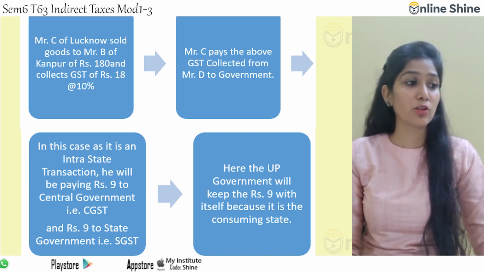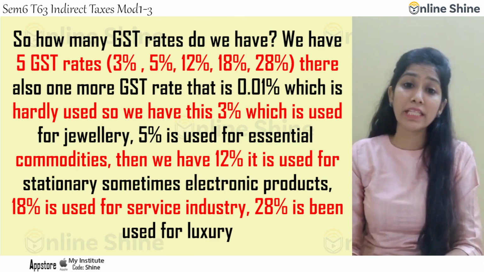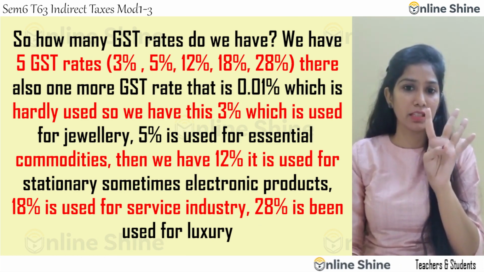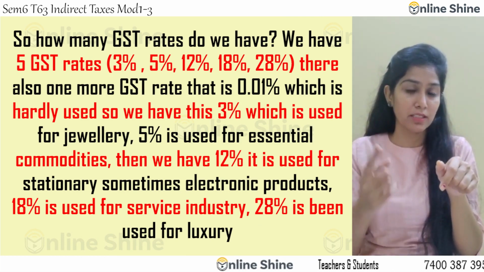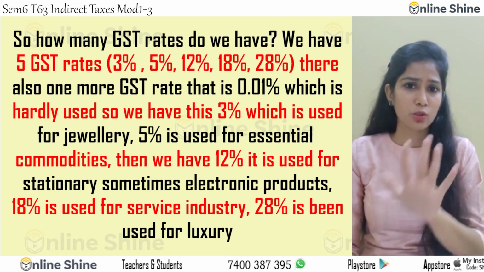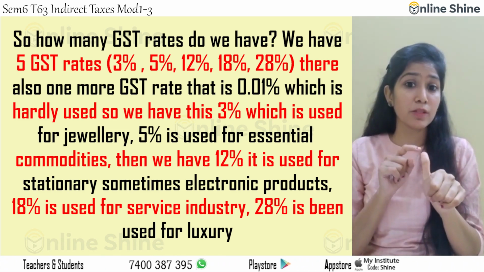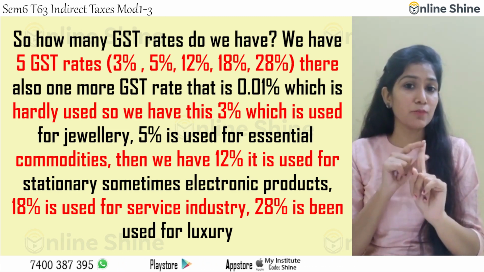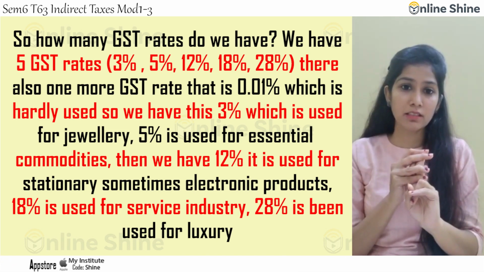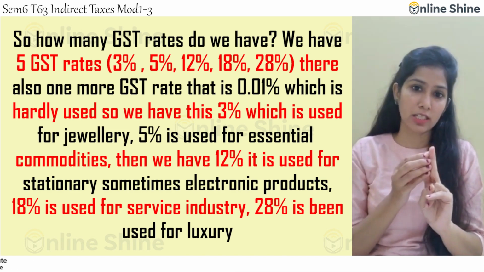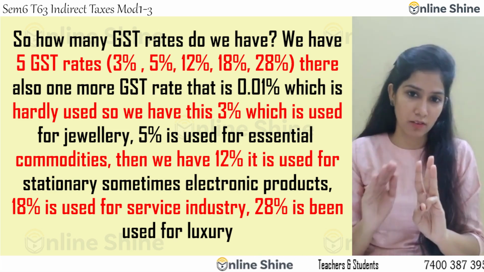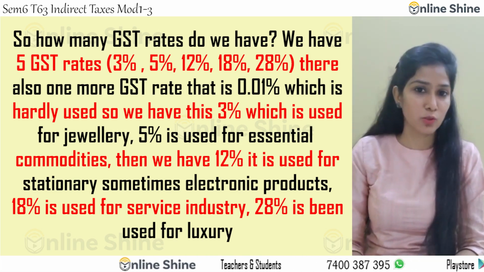Now we are going to study the next topic, that is GST rates. So how many GST rates do we have? We have 5: 3%, 5%, 12%, 18% and 28%. There is also one more GST rate, that is 0.01%, which is hardly used. So 3% is used for jewelry, 5% is used for essential commodities. Then we have 12%, which is used for stationery and sometimes electronic products. 18% is used for the service industry. 28% is used for luxury.